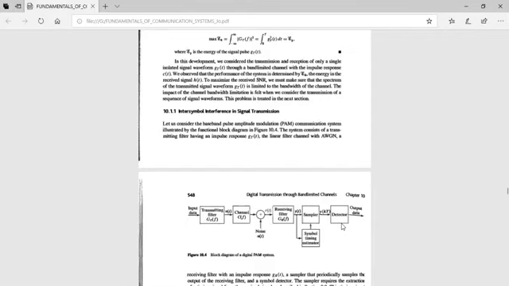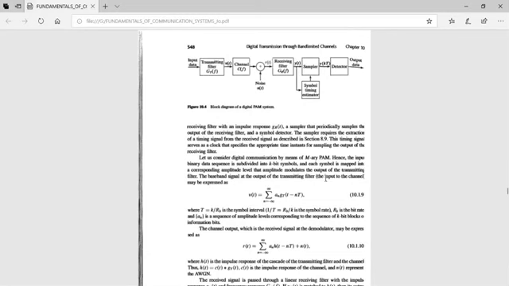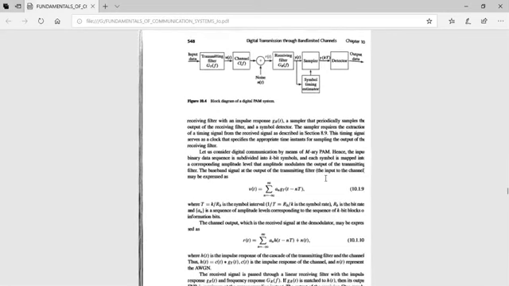The sampler requires the extraction of the timing signal from the received signal itself. This timing signal serves as a clock that specifies the appropriate time instants for sampling the output of the receiving filter. So the clock that is obtained from this symbol timing estimator tells the sampler at what instant the sampling has to be done. So that is about the various blocks in the block diagram.